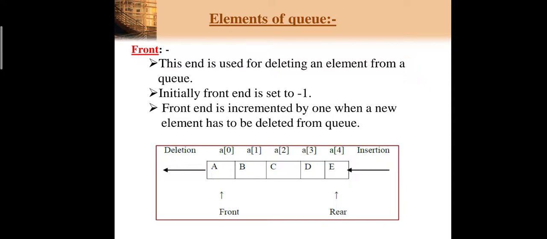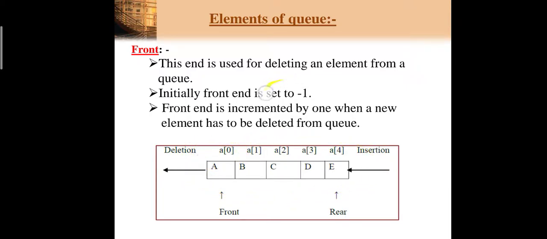That means it is pointing to nothing. In your array, if your front is pointing to no location, at that time you can initialize it with -1. So front is always initialized with -1. If you initialize it with 0, it's okay if your array starts with 1. But here, as shown in my array, I have started my array with the 0th position.